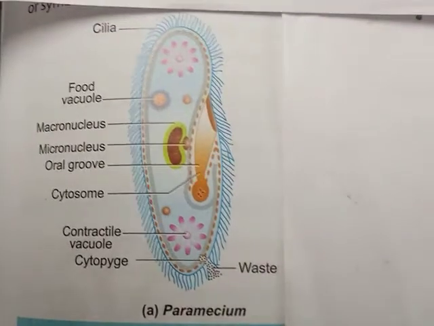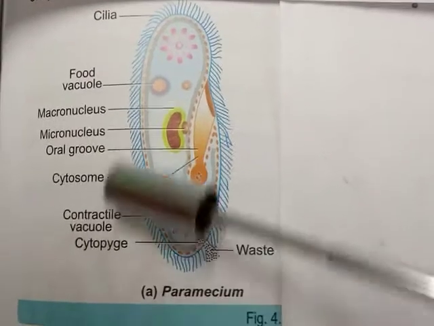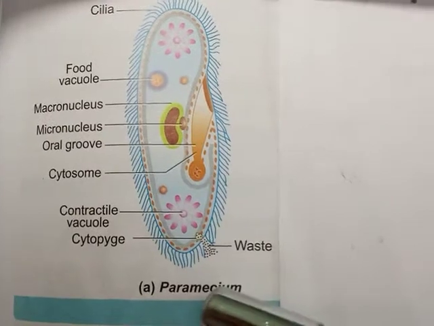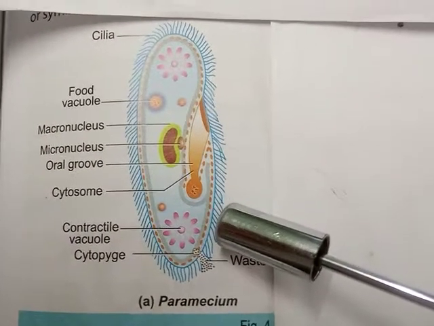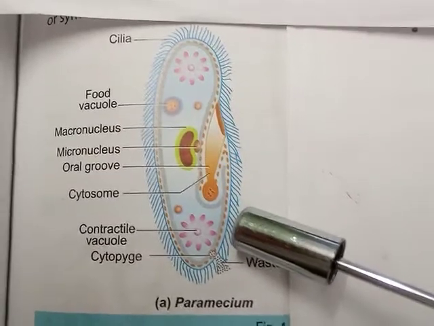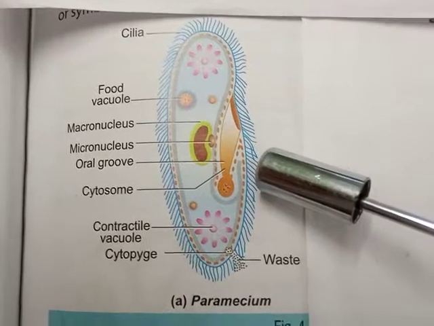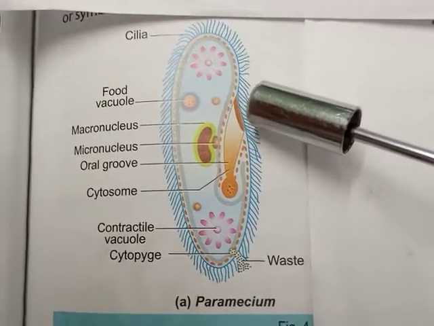We can observe these fine hair-like structures upon the body surface of Paramecium, which act like oars and help in locomotion as well as the collection of food for their survival.